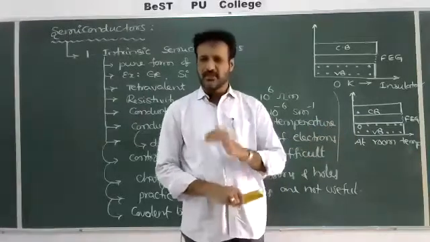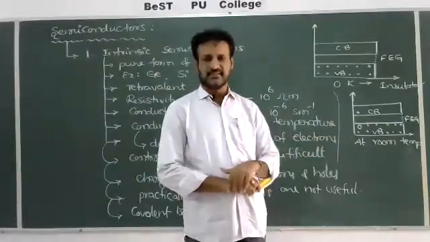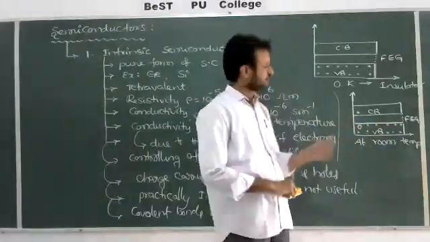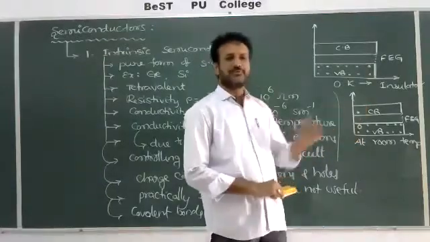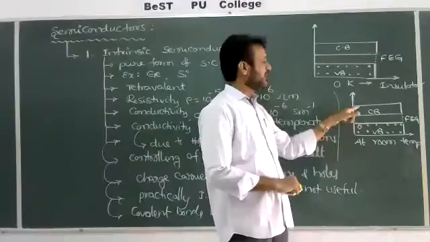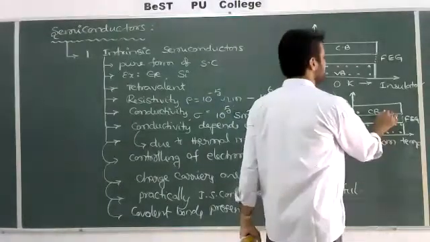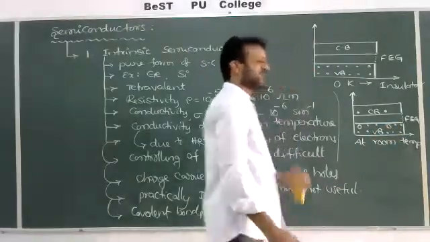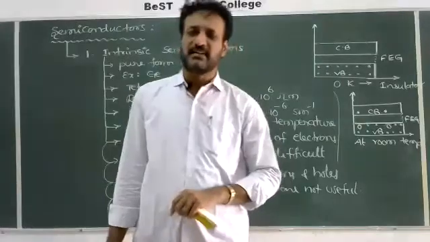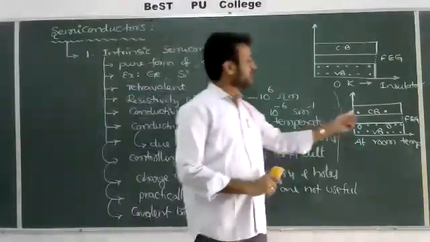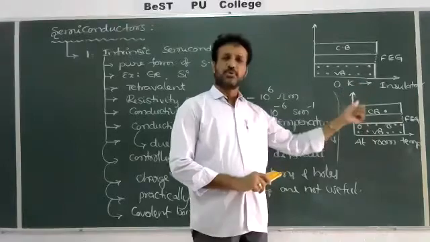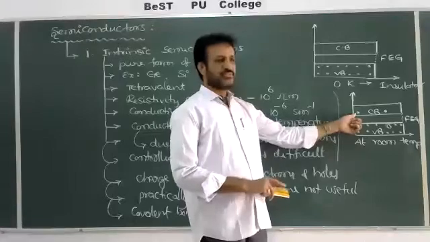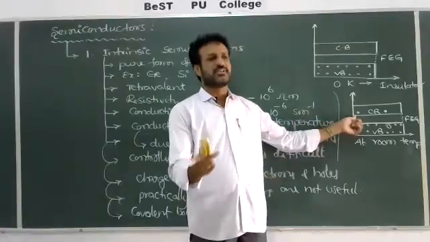So at room temperature, or as the temperature of the semiconductor increases, the electrons in the valence band absorb thermal energy and jump from the valence band to the conduction band. If one electron jumps, it leaves one hole. If two electrons jump, two holes are produced. If 10 electrons jump, 10 holes. So the number of electrons in the conduction band and holes in the valence band are exactly equal. That's why the current is due to both the conduction electrons and the holes.